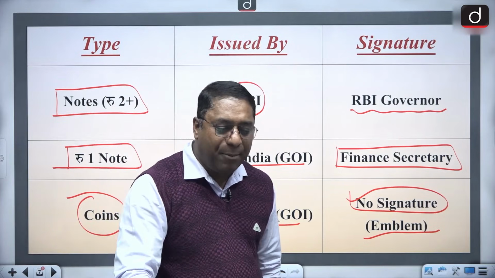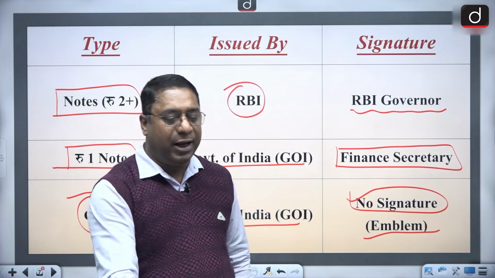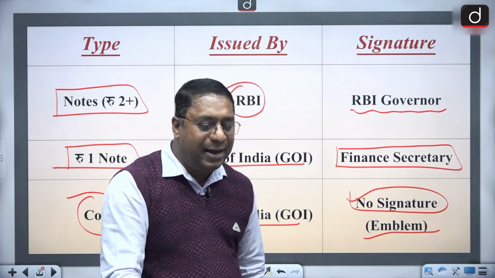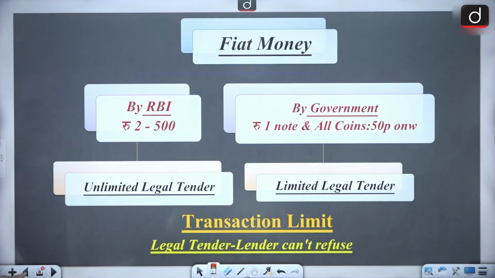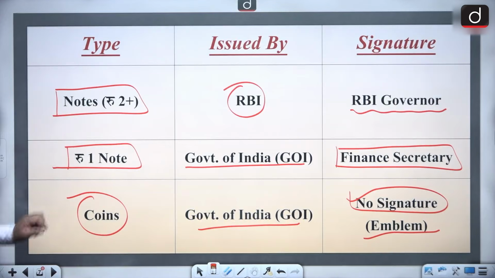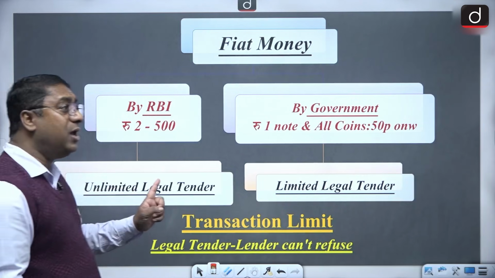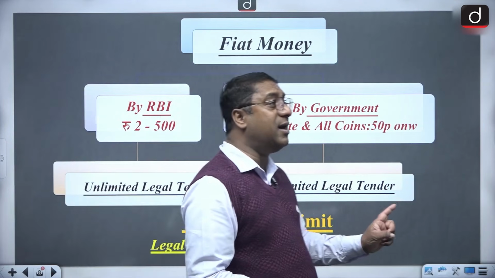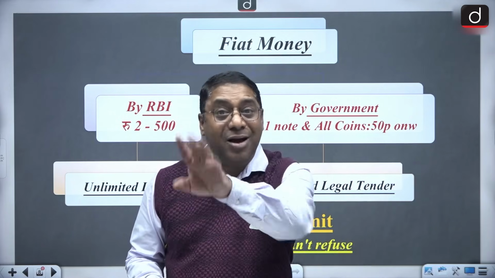Then we come up with a very important thing, and that is with regard to your legal tender. Then we have this very important thing which I said you, fiat money. Already I have said you, fiat money. Now, fiat money is something which is declared as legal tender by the government.